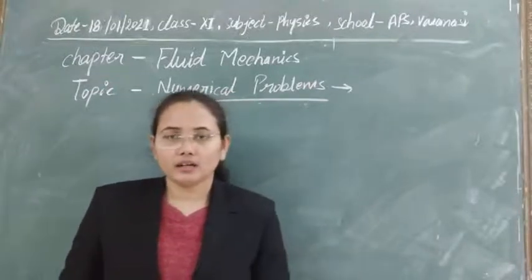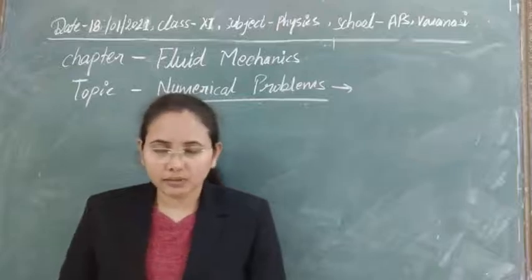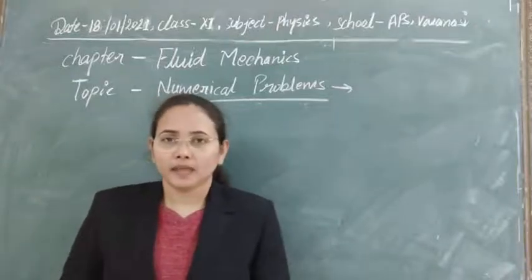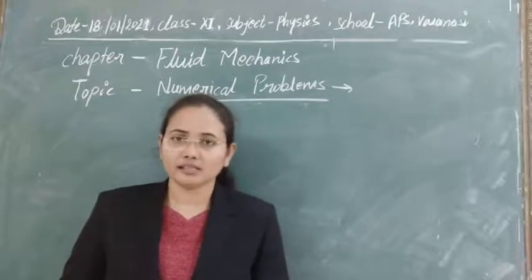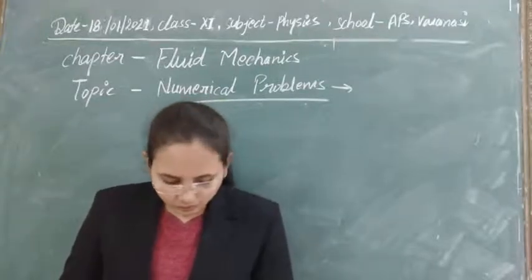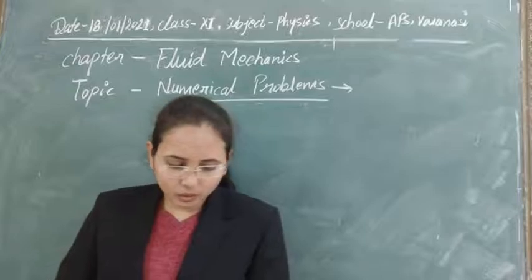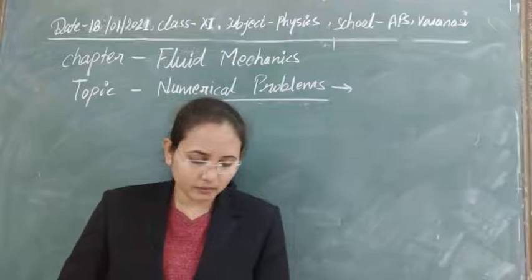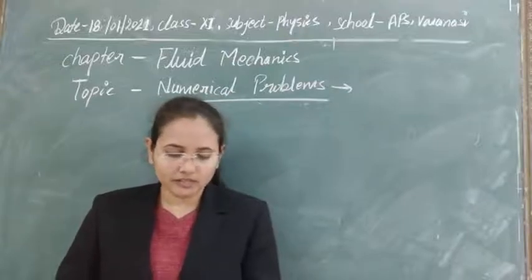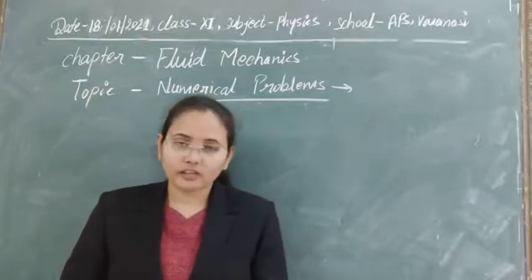The next numerical that we will discuss will be based on Archimedes principle, which we have already discussed. The first question is: a cube of mass small m and density capital D is suspended from the point P by a spring of stiffness K as shown in the figure.